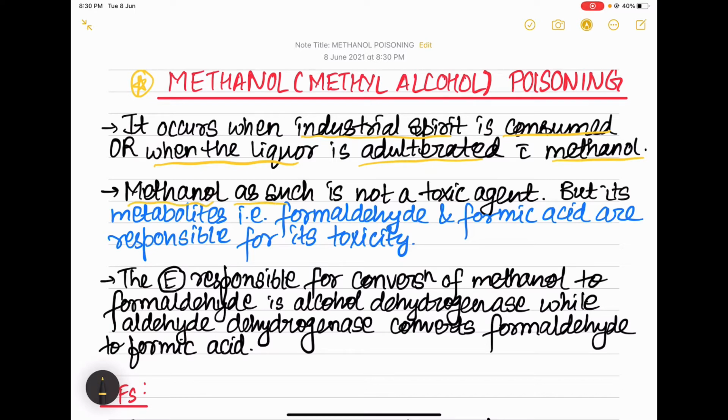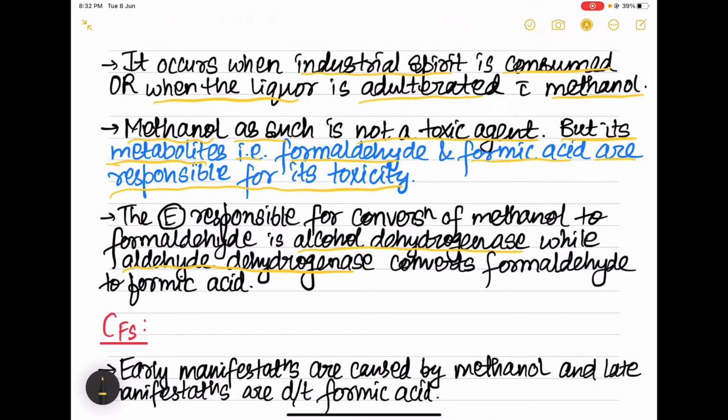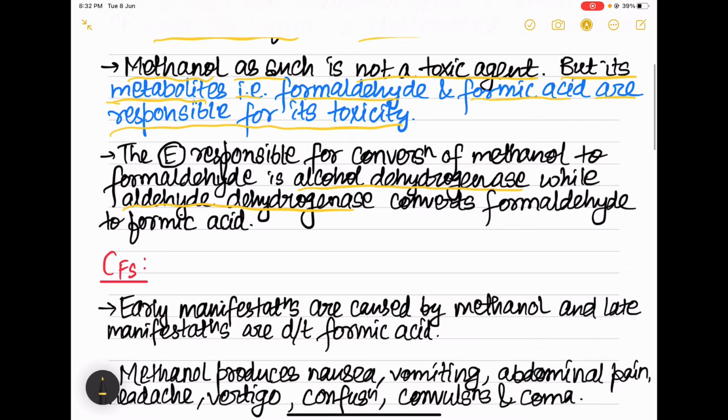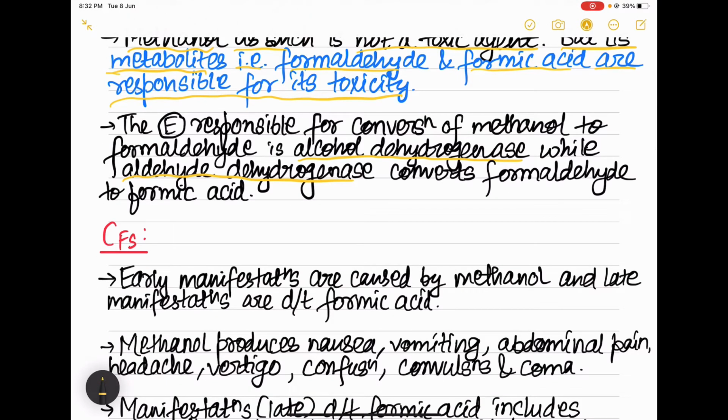Methanol as such is not a toxic agent, but its metabolites, that is formaldehyde and formic acid, are responsible for its toxicity mainly. The enzyme which is responsible for conversion of methanol to formaldehyde is alcohol dehydrogenase, and the enzyme which is responsible for the conversion of formaldehyde to formic acid is aldehyde dehydrogenase. So alcohol dehydrogenase and aldehyde dehydrogenase, okay, and formaldehyde and formic acid are the metabolites of methanol which are responsible for the toxicity mainly.